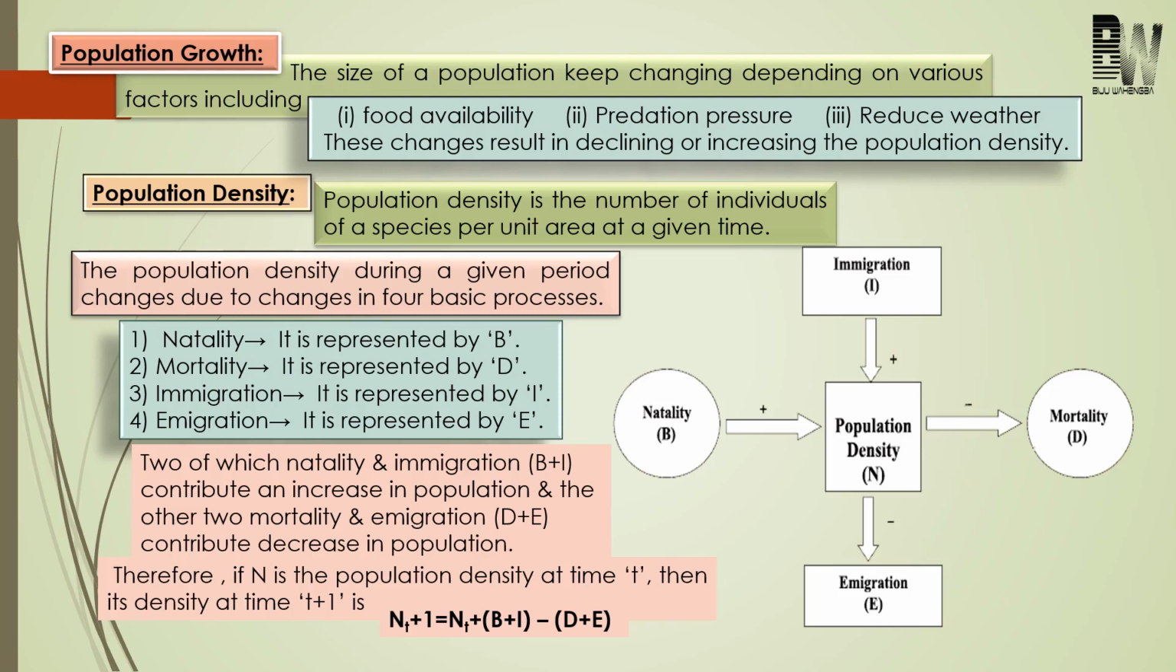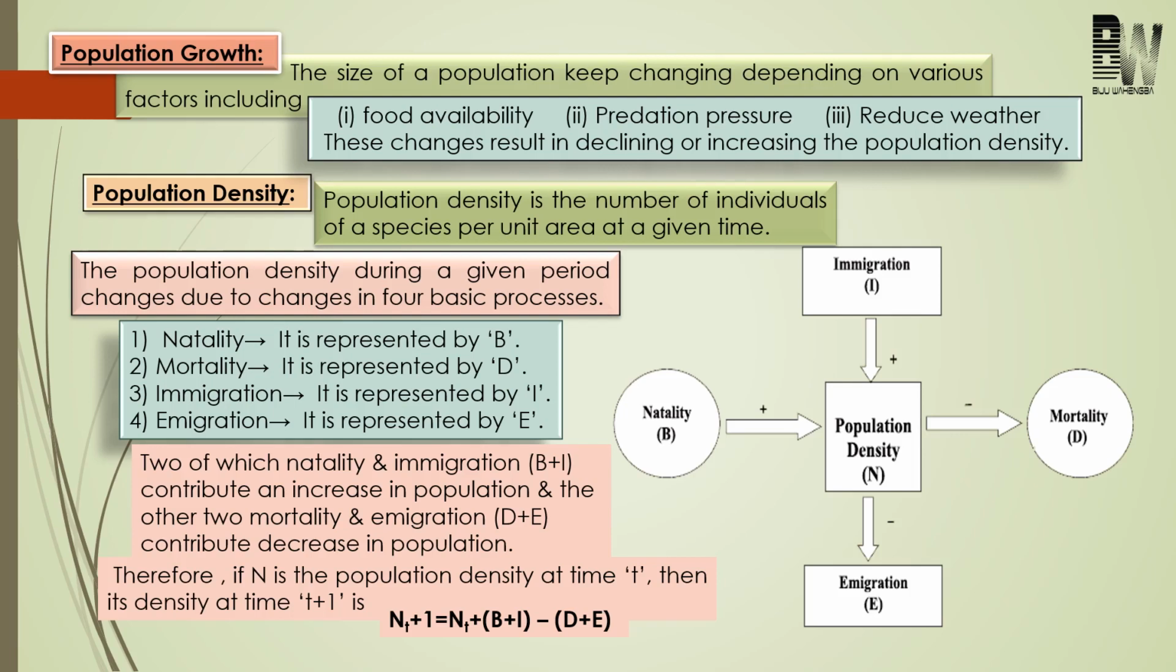Okay, now look at the equation given here. If N is the population at time t, then you can find the population at time t plus 1. So the population at time t plus 1 will be equal to the population at time t plus what? The factors for increasing the population, that is natality and immigration, minus the factors for decreasing the population, that is mortality and emigration. So like this, we can find out the population of any species at any given time.